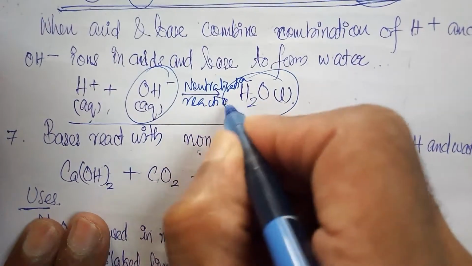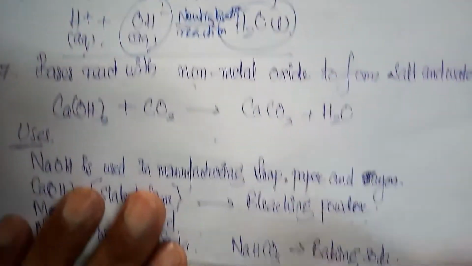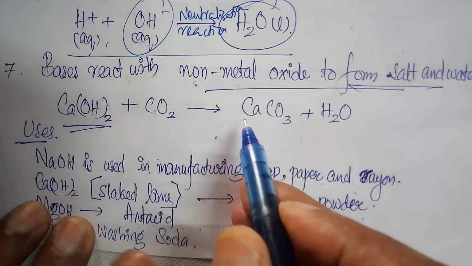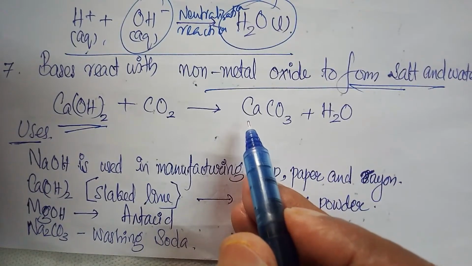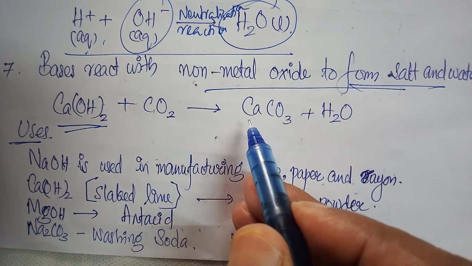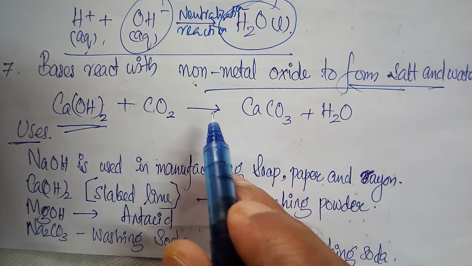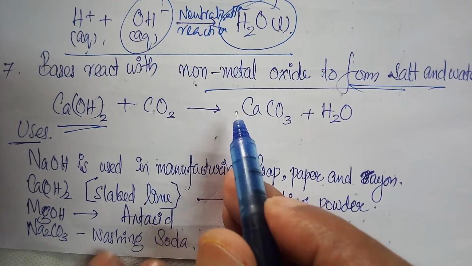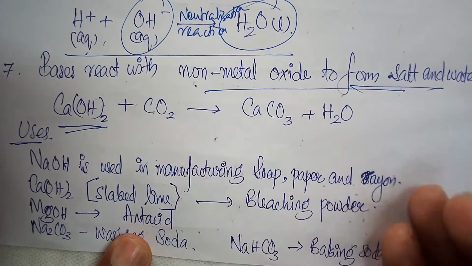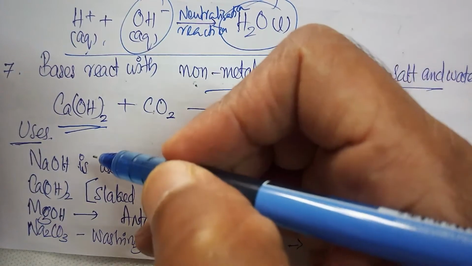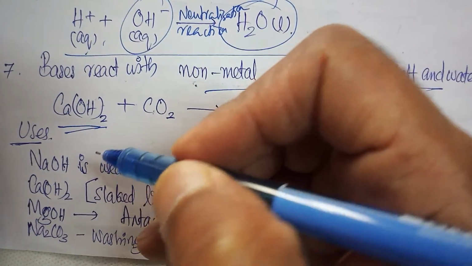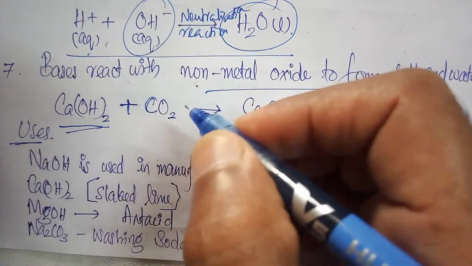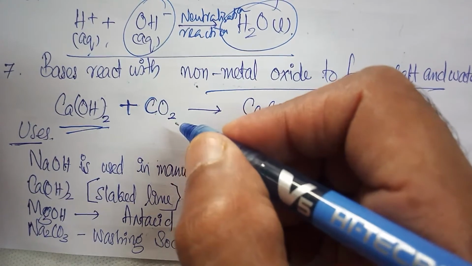Now, bases react with non-metal oxides to form salt and water. Calcium hydroxide is a base. When calcium hydroxide reacts with carbon dioxide, what will be formed?